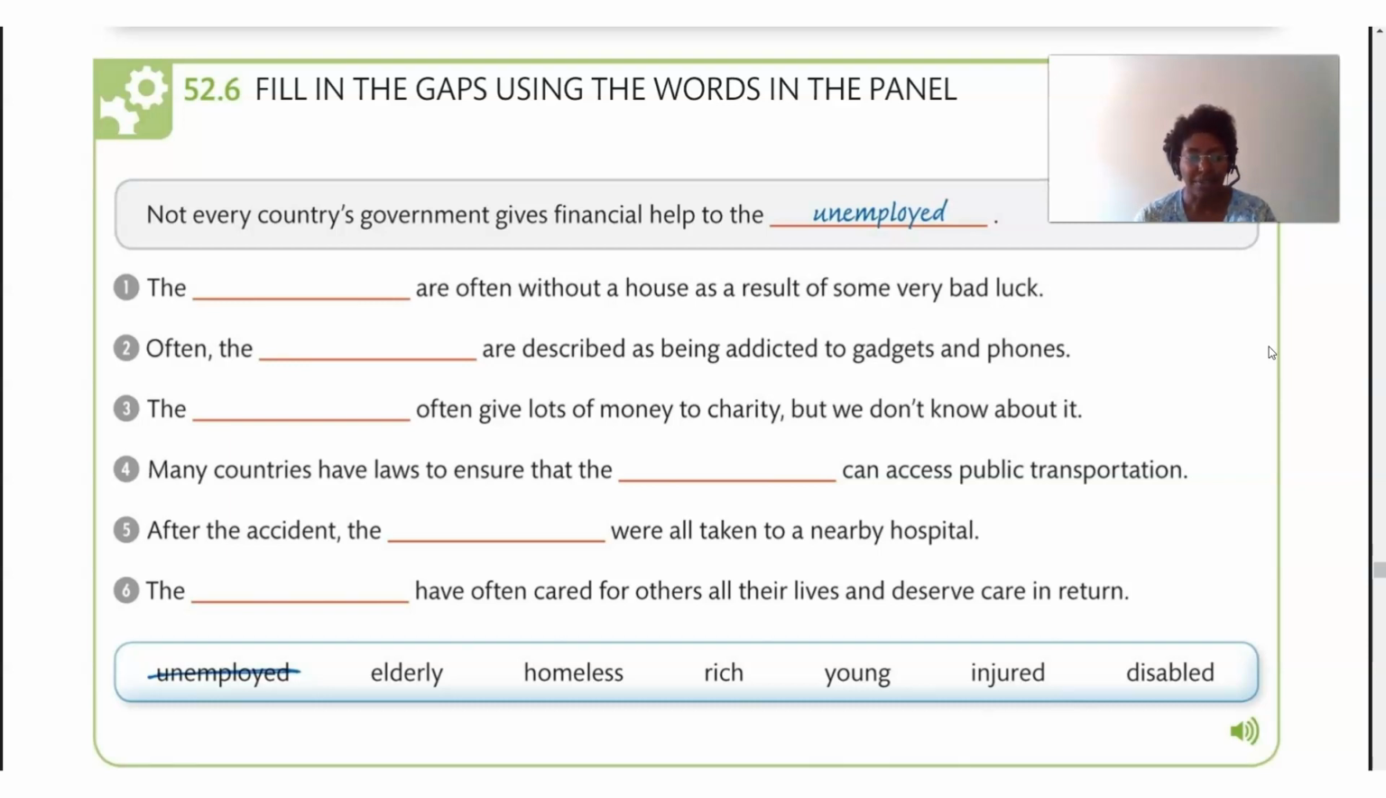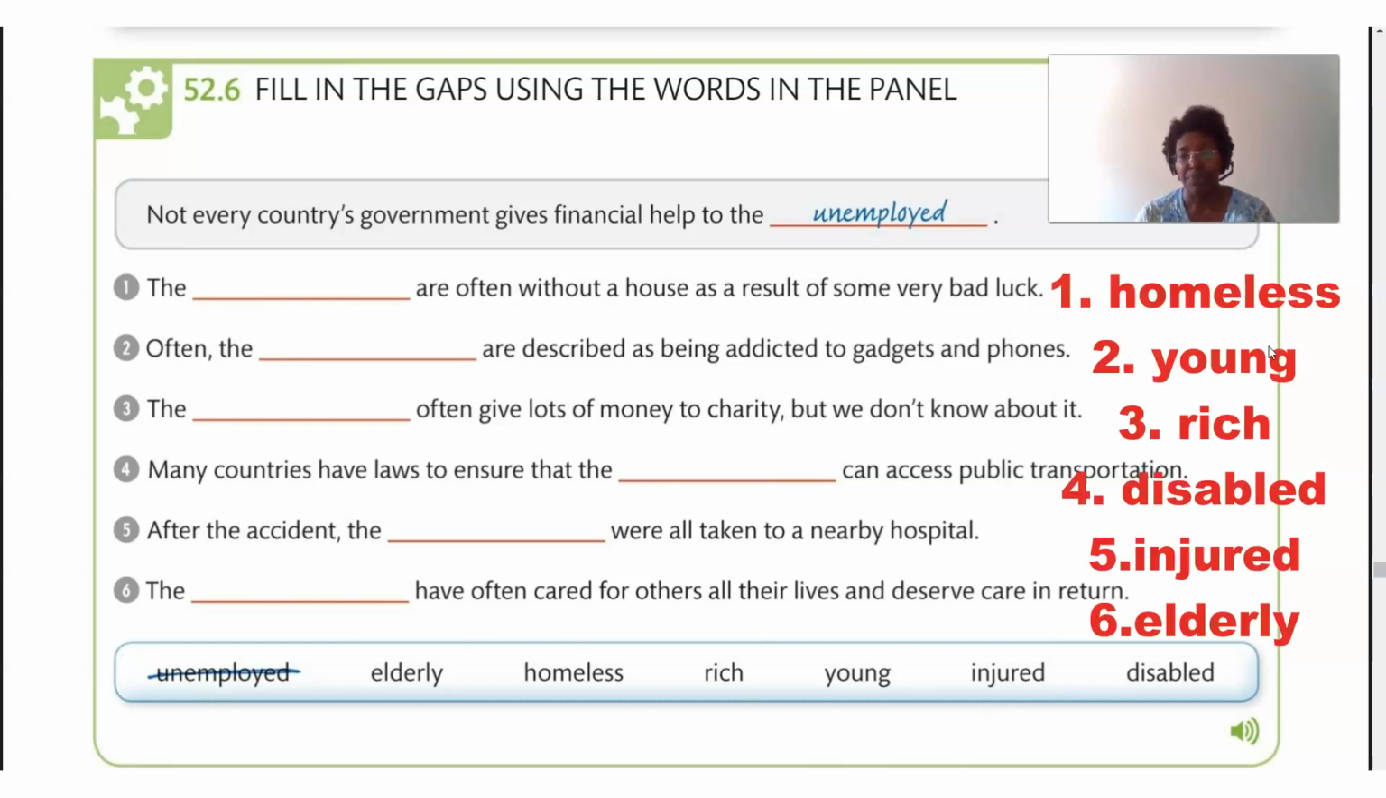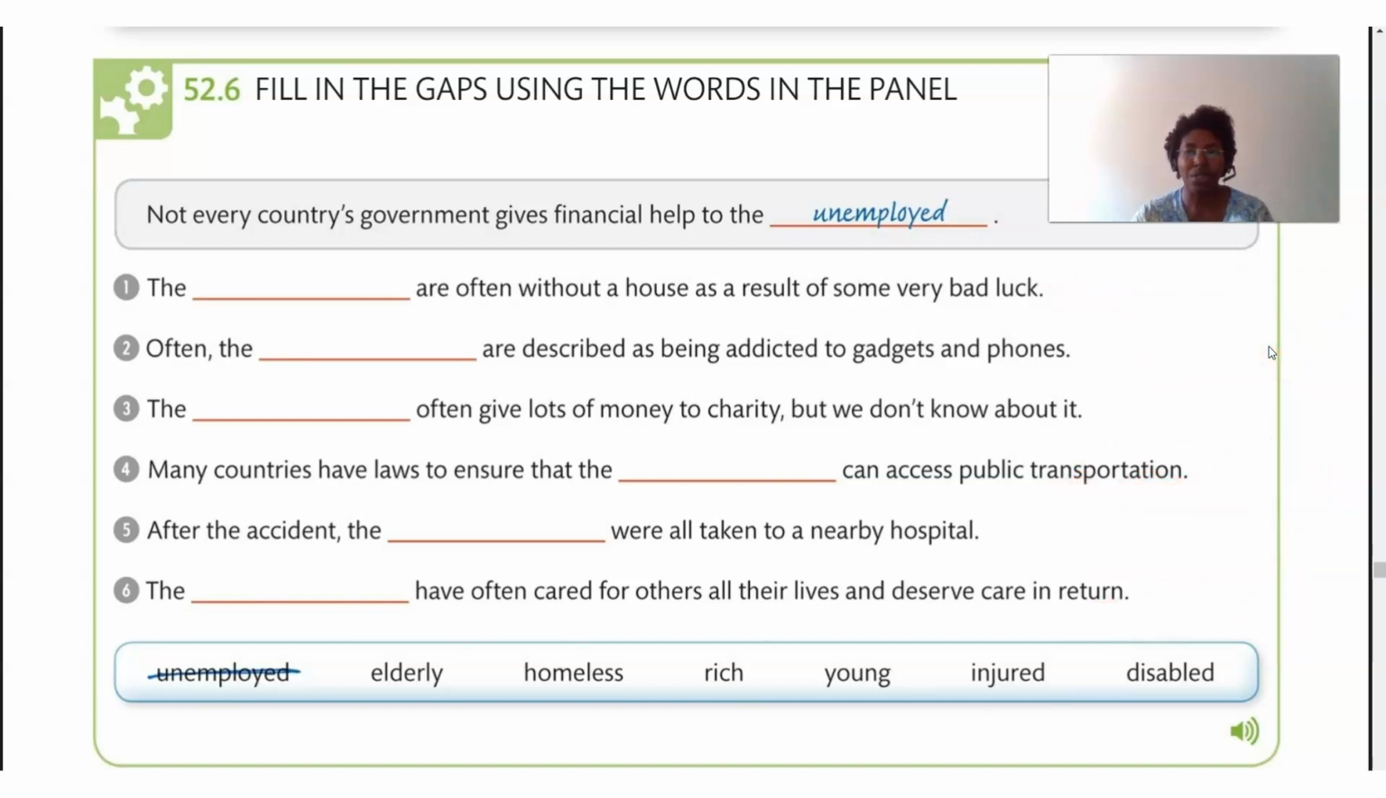Number 5, after the accident, the injured were all taken to a nearby hospital. And number 6, the elderly have often cared for others all their lives and deserve care in return. So we've got to work with some of these words. Hopefully you got 100%.